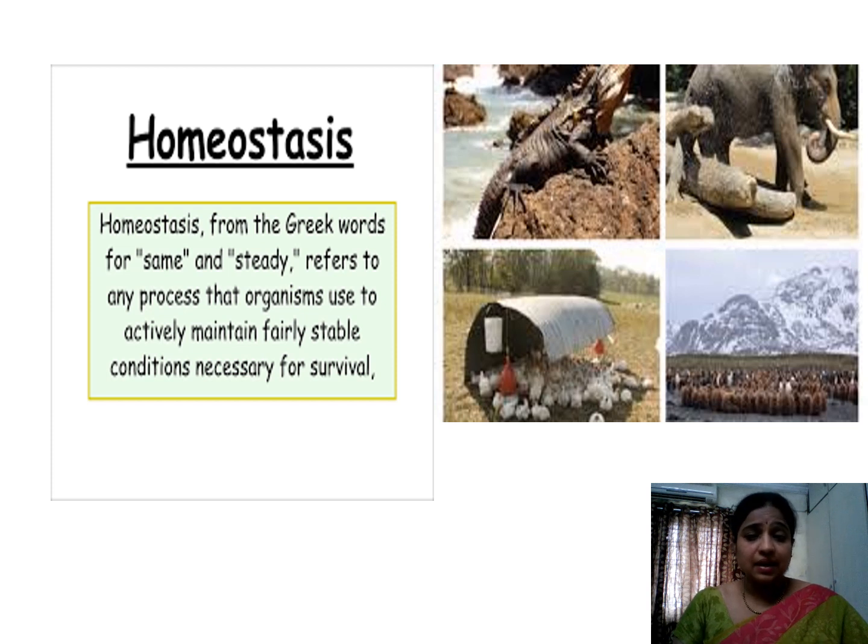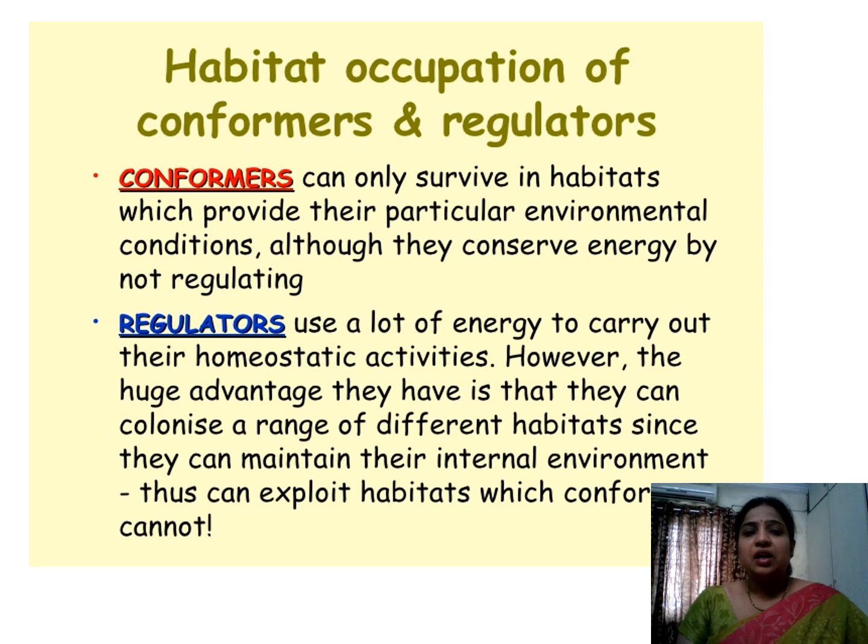Now, what is maintained stable in an organism may be the temperature or the physiological values. The fluids present in the body are always maintained at a constant rate. Now, coming to the adaptations, or the responses seen to change in abiotic factors: broadly, depending upon the change in temperature, we can classify organisms into two types. They are regulators and conformers.